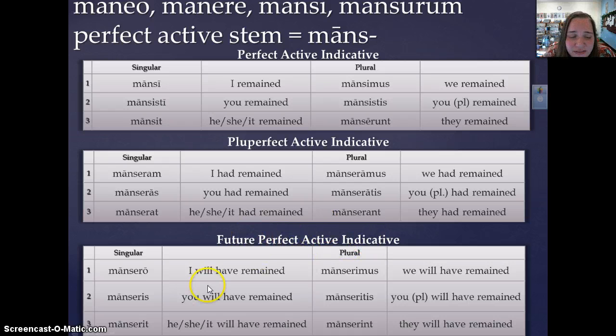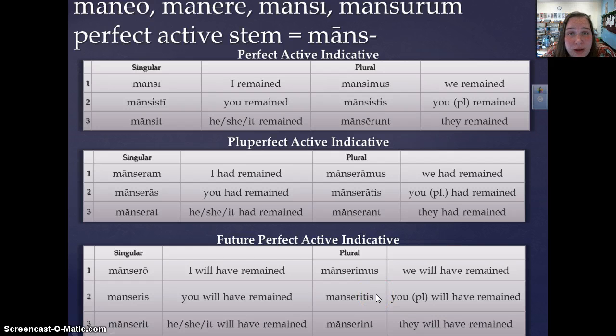Future perfect active, again, perfect active stem, plus those endings. So mansero, manseris, manserit, manserimus, manseritis, manserint. So I will have remained, you will have remained, she will have remained, so on and so forth.